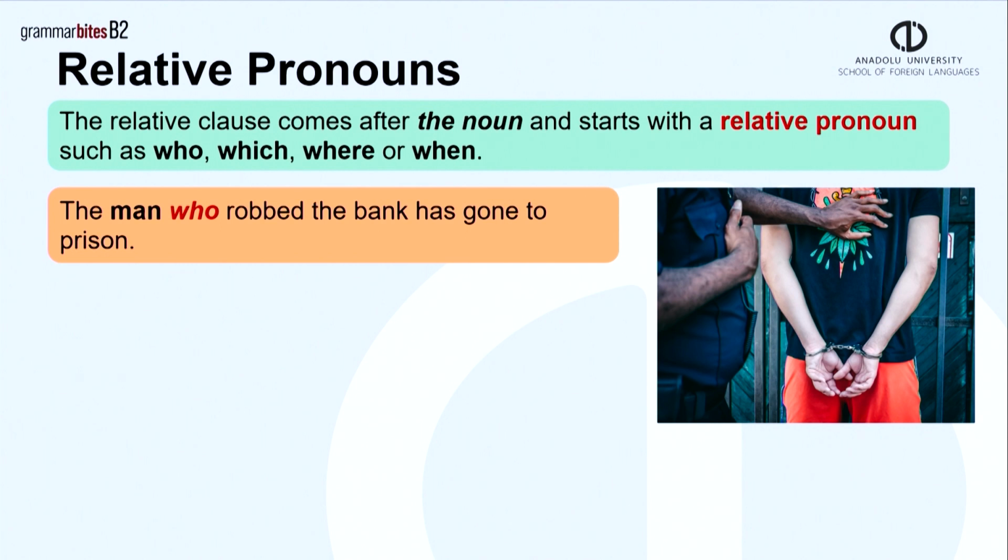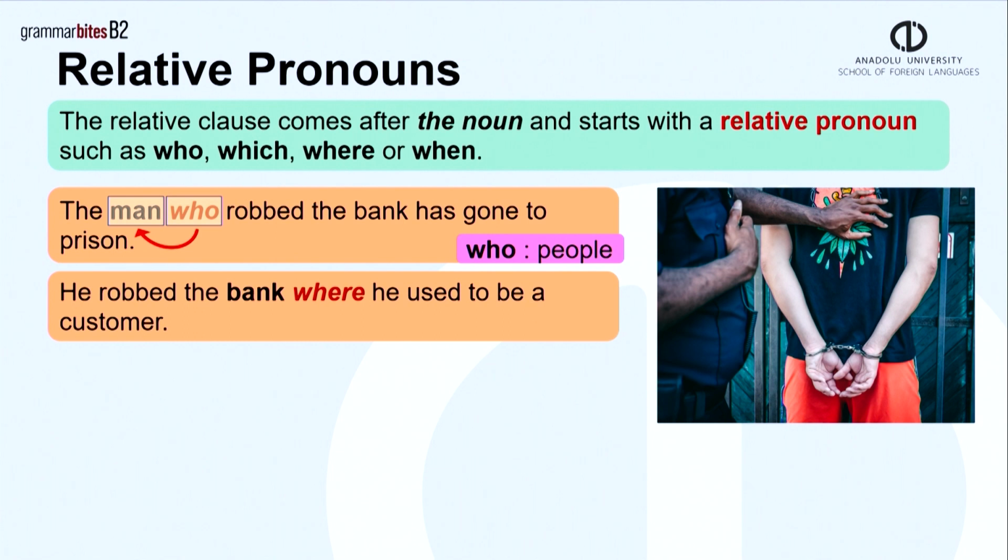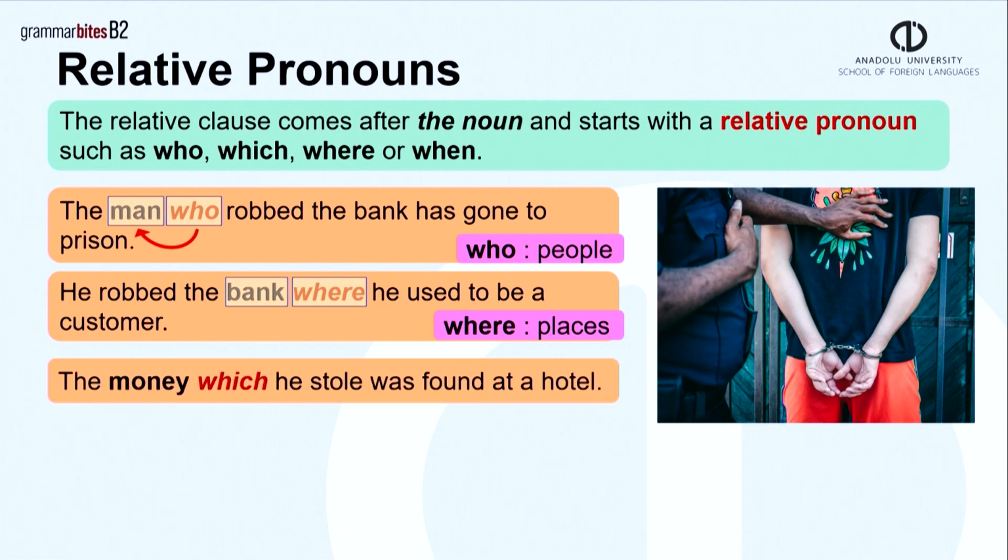The man who robbed the bank has gone to prison. Here, the relative pronoun who refers to the noun, the man, and it comes right after the noun. Who describes people. He robbed the bank where he used to be a customer. Here, where refers to the noun, the bank. Where describes places. The money which he stole was found at a hotel. Which refers to the money. Which describes things.